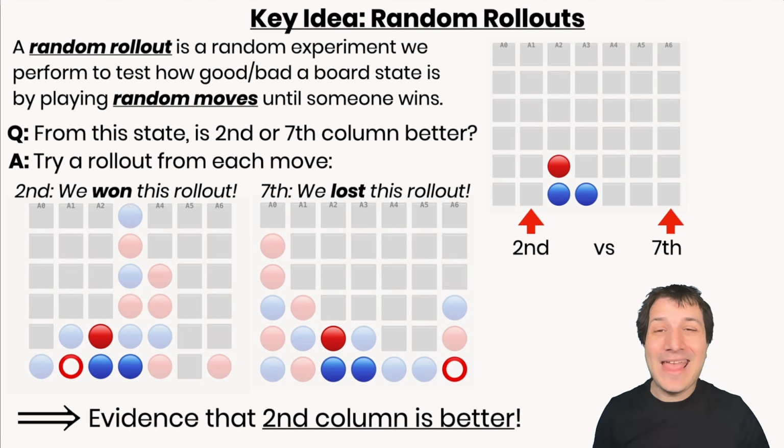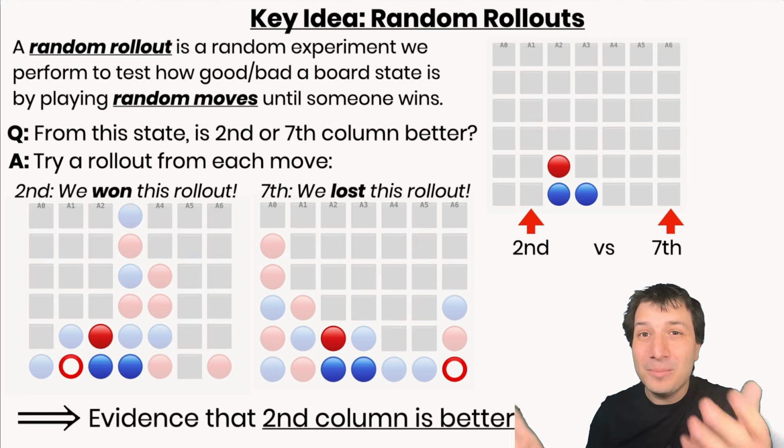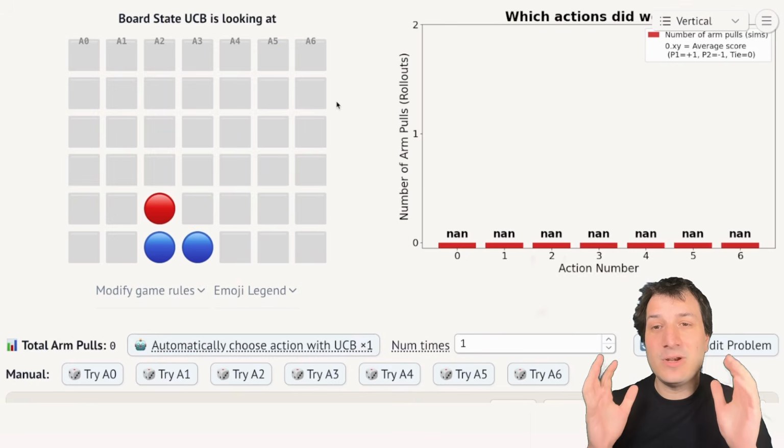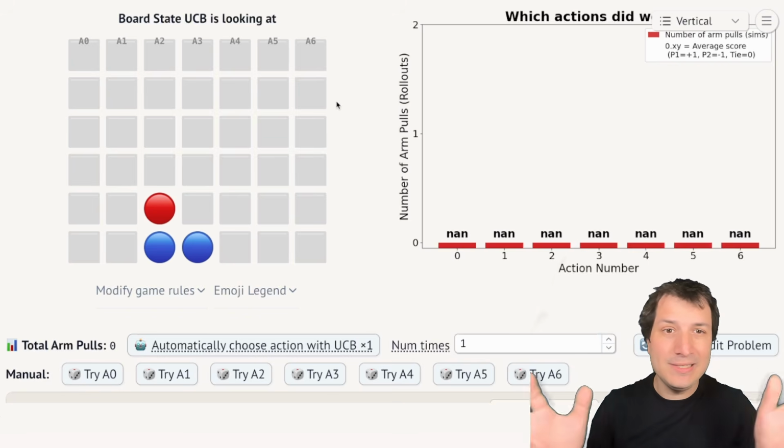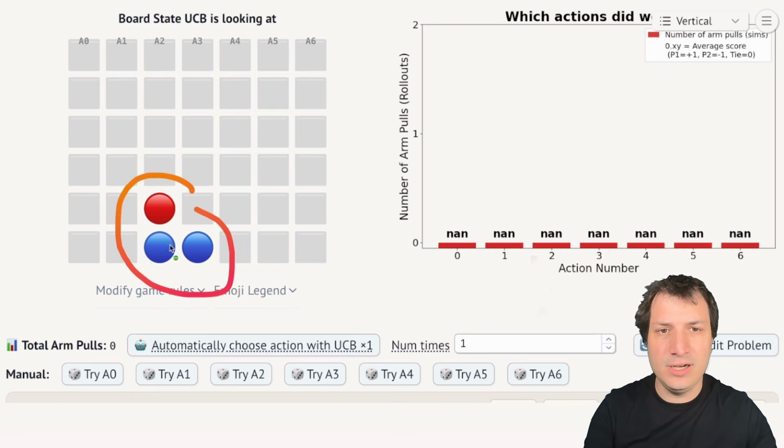And for that, we're going to go to the actual Python program. I really hope you'll follow along by clicking the link in the description, and you can play along and see how this works. Okay, so we're here in the interactive Python notebook. This is running in something called Marimo, which lets you add buttons and things like that to Python. And over here, you can see the board position we were talking about before. We have this situation over here, and we're comparing column 2 and column 7.